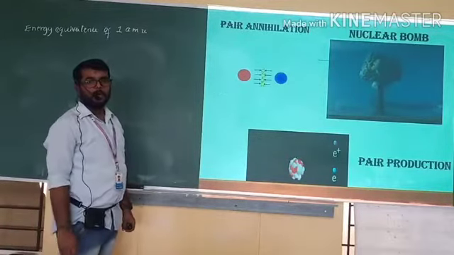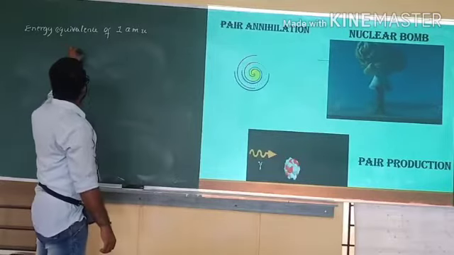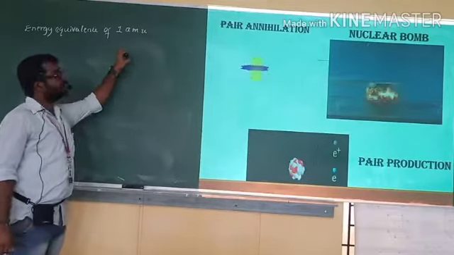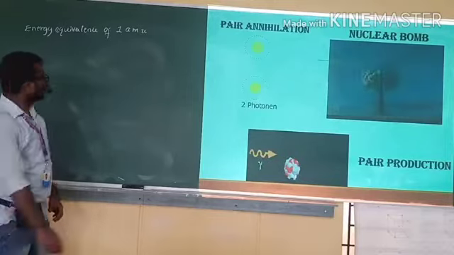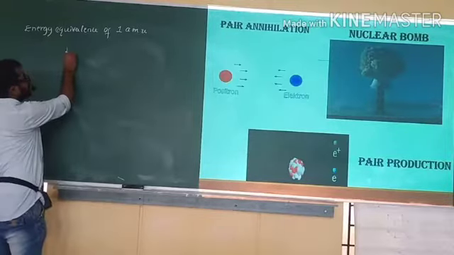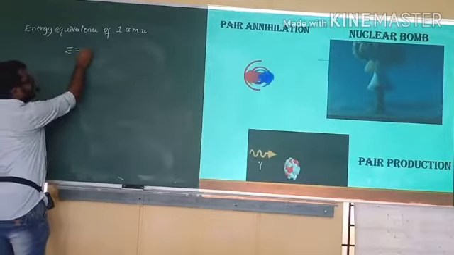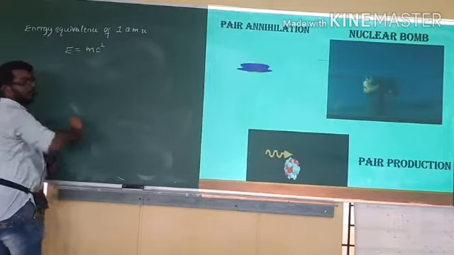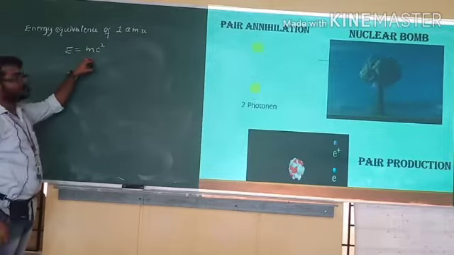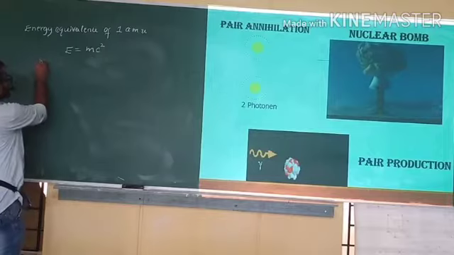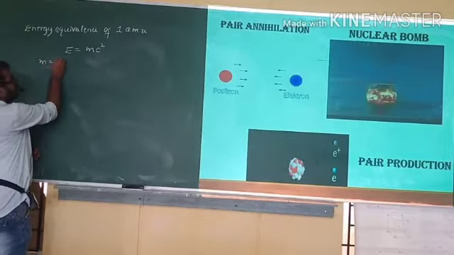Now we are going to calculate the energy equivalence of one atomic mass unit. You know that Einstein's mass-energy relation is given by E is equal to mc square. Here the mass is m is equal to 1u.